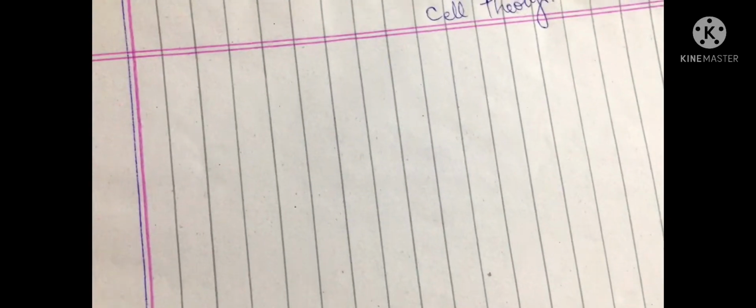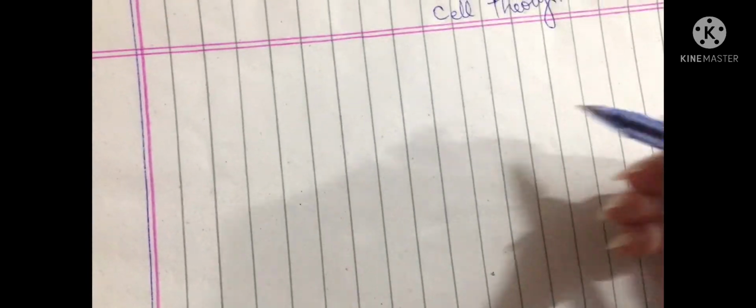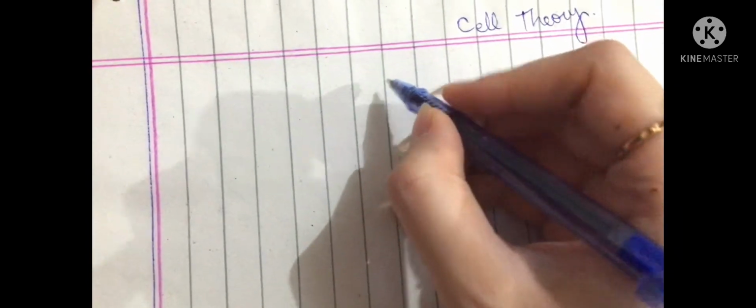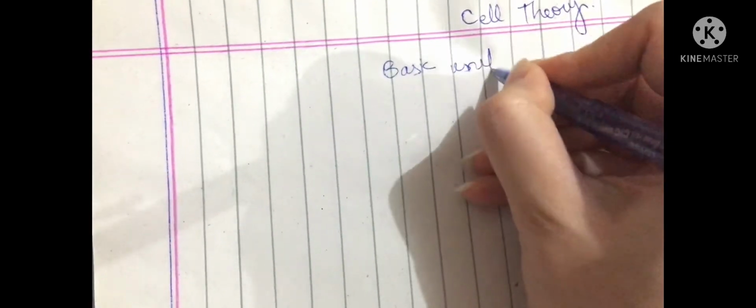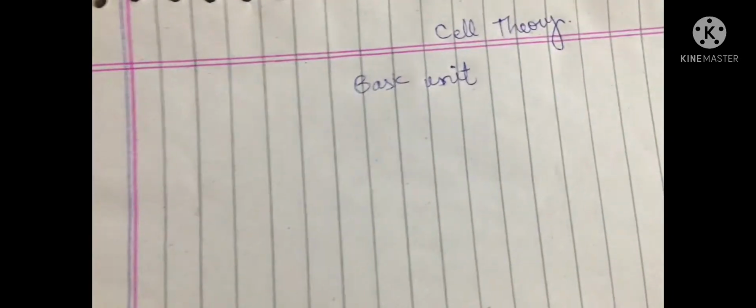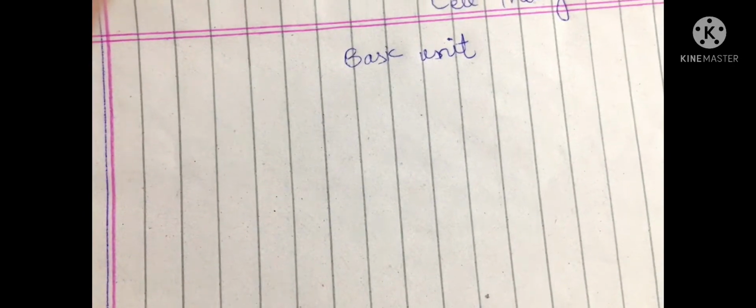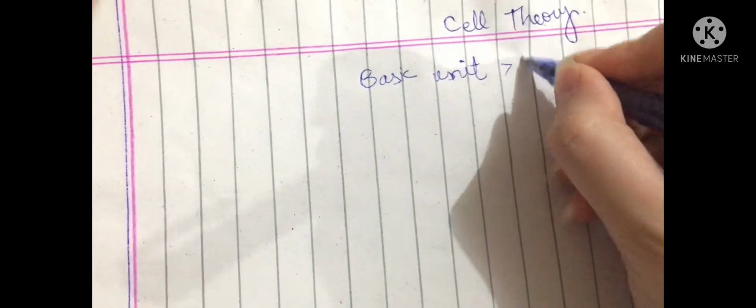What is cell theory? Cell theory states that the cell is the basic unit of living organisms.